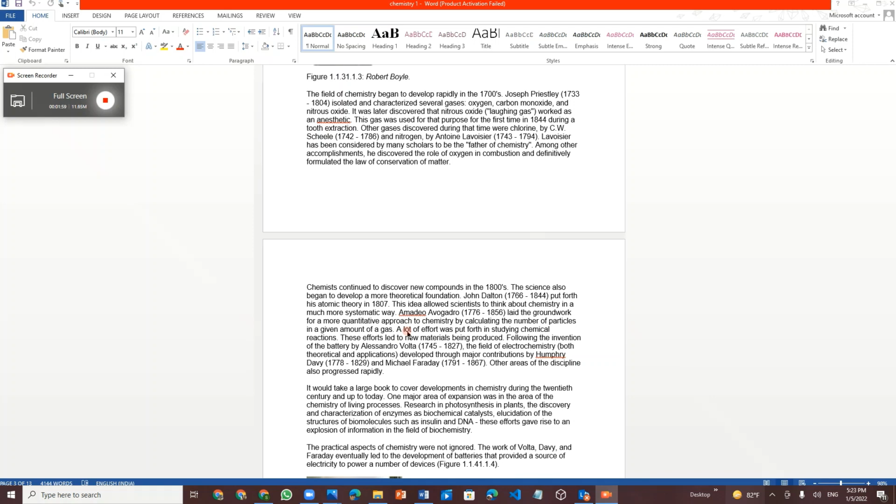So in surgery or in operations, doctors give humans this anesthetic or anesthesia, and it was first used in 1844 in tooth extraction. Other gases were discovered too. Chlorine was discovered by C.W. Scheele, and nitrogen was discovered by Antoine Lavoisier. Lavoisier was considered the father of chemistry. He discovered the role of oxygen in combustion, and he formulated the law of conservation of matter.